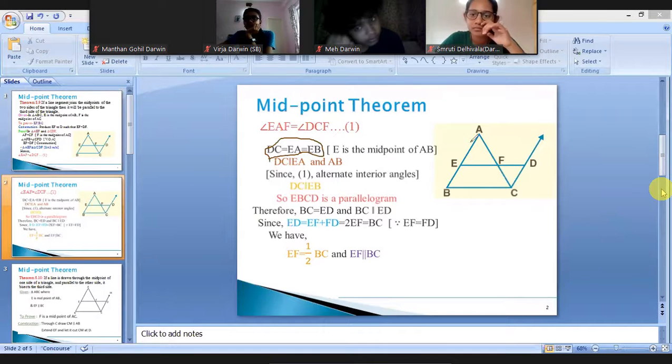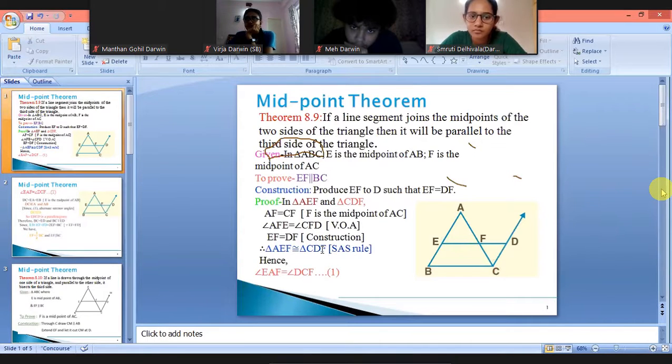We know that AE is equal to EB, and DC is equal to AE from the congruence criteria. AEF is congruent to CDF, so AE will be equal to CD by CPCT.